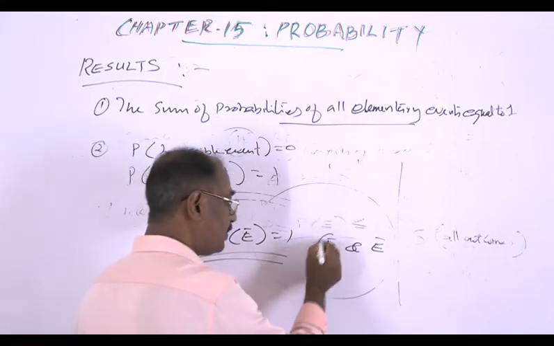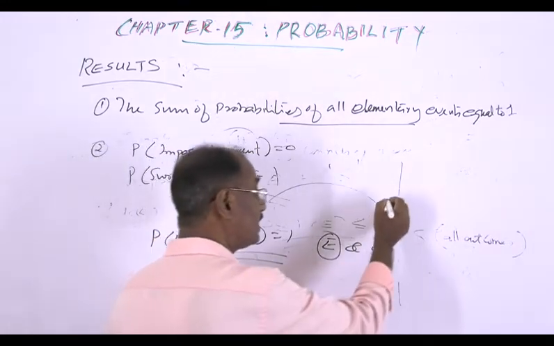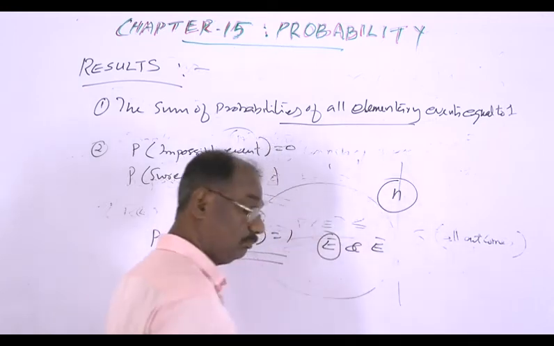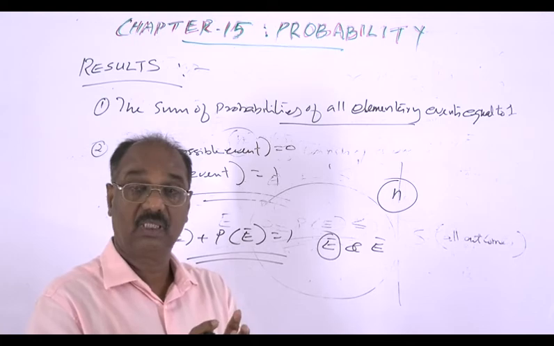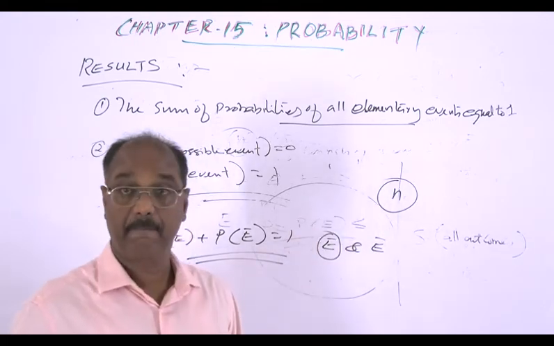Suppose the total number of elements in the sample space is N. The full collection of outcomes is N in number.